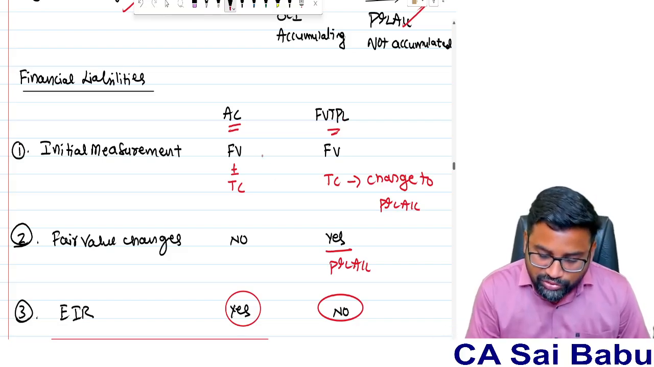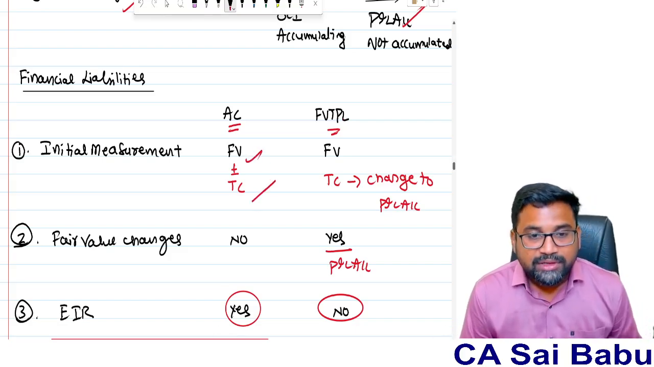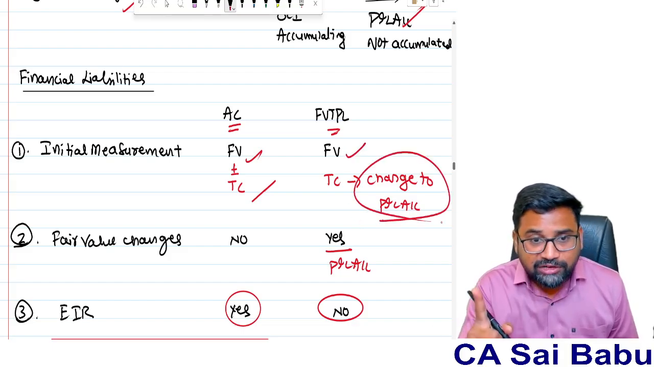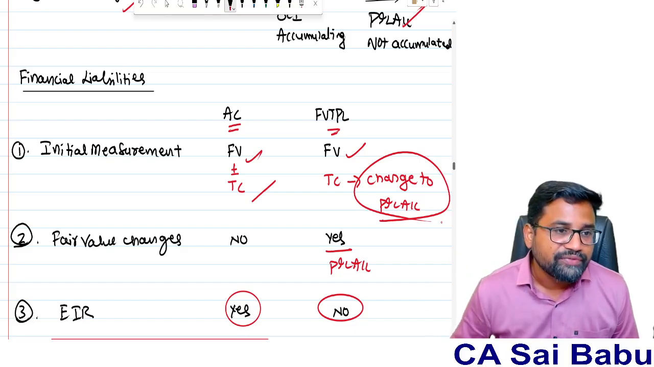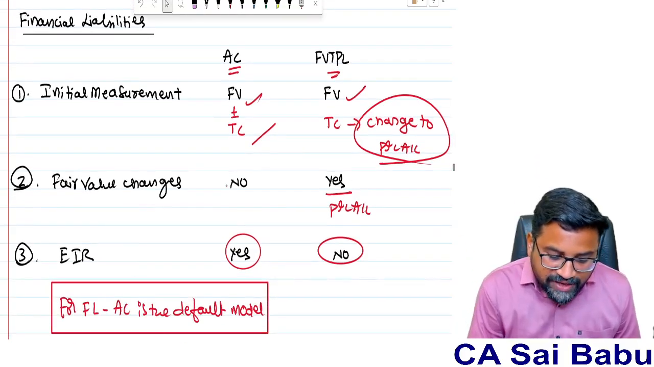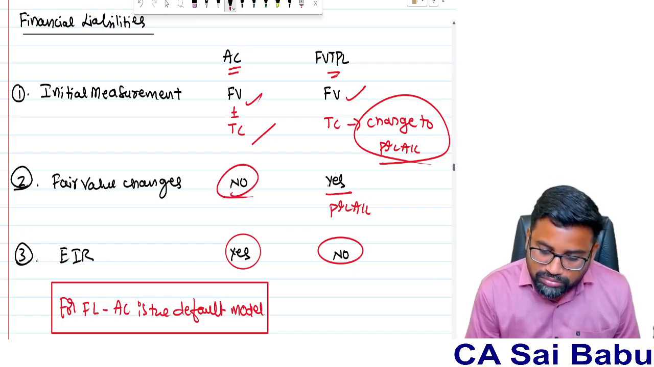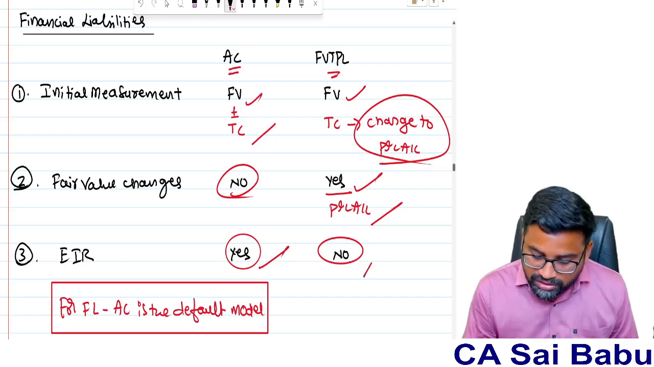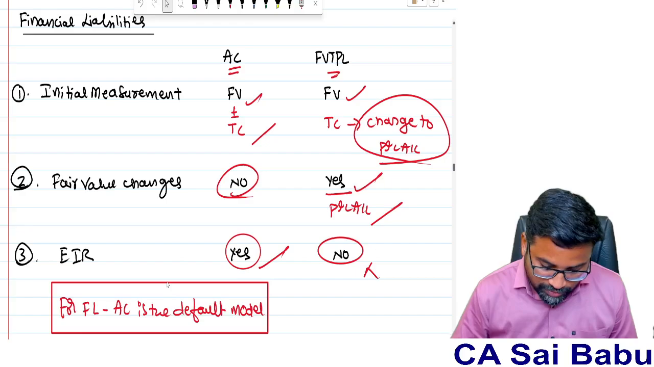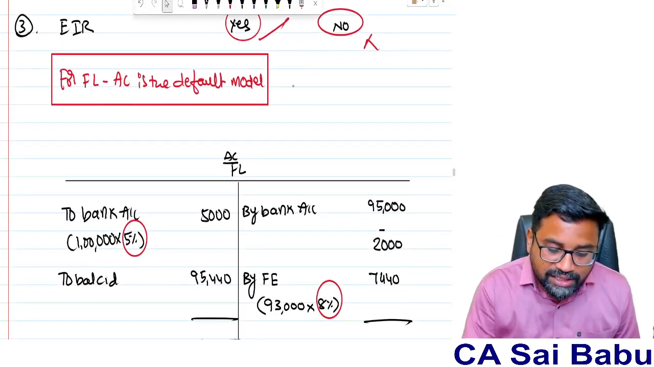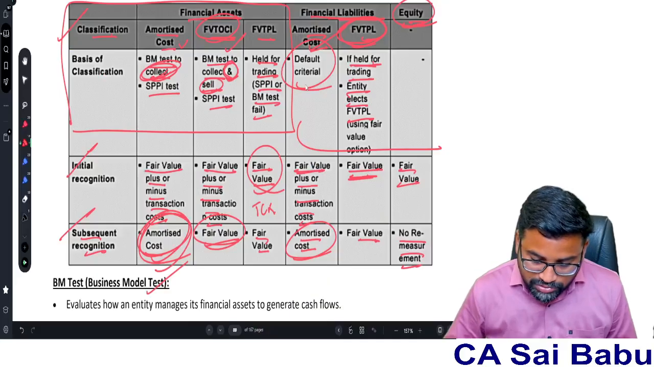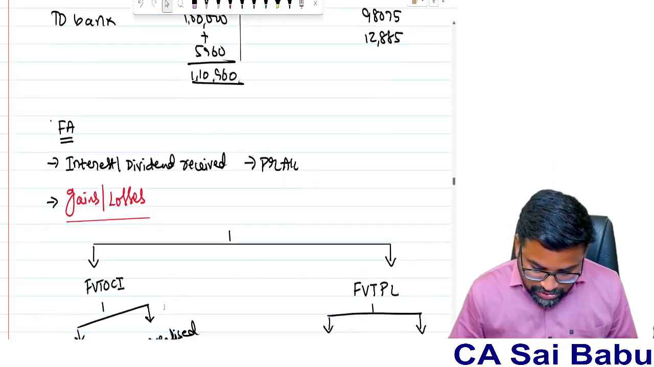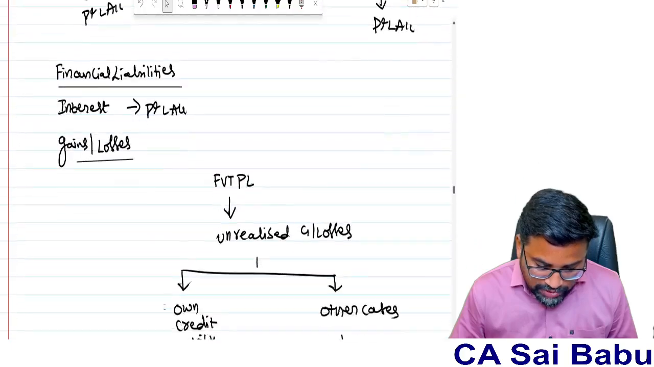Initial measurement, just now I told you, is fair value subject to transaction cost. But in the FVTPL model, only fair value. Transaction cost will be charged to P&L account. Don't include it as a part of the fair value. And if there are any fair value changes in amortized cost model, no. Under FVTPL model, yes, it will be transferred to P&L account. EIR, yes, in AC model, no in case of FVTPL model. And in case of a financial liability, amortized cost is the default model. So this is exactly the whole concept of this chapter, sir.